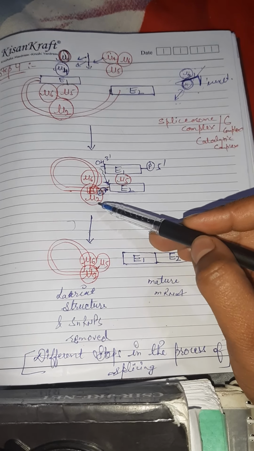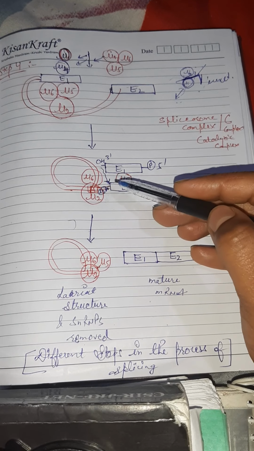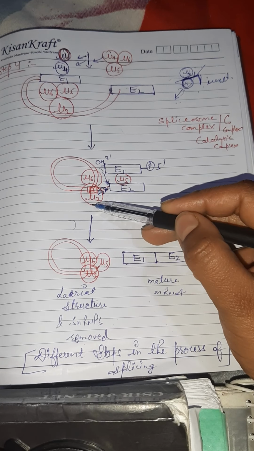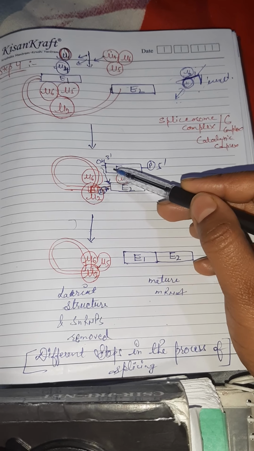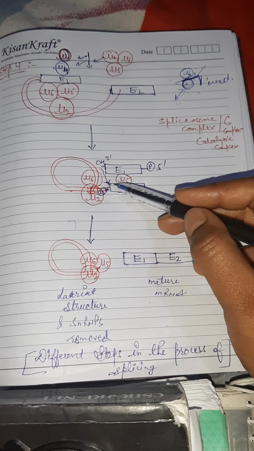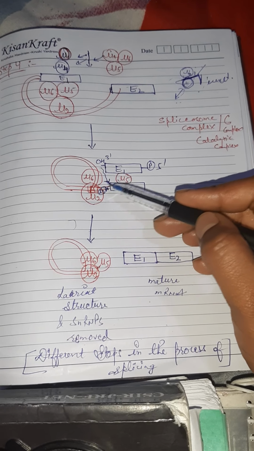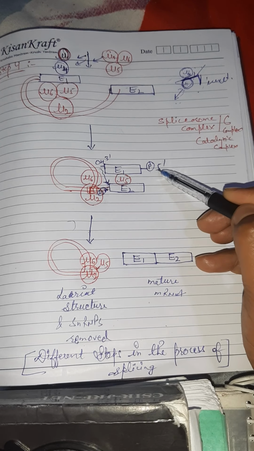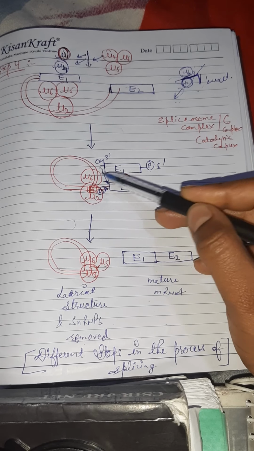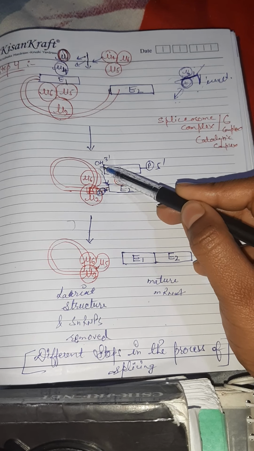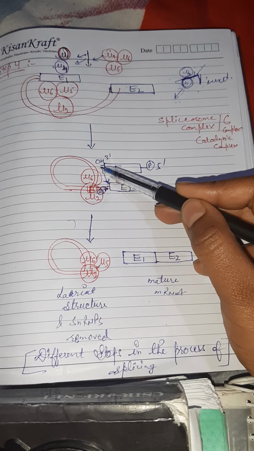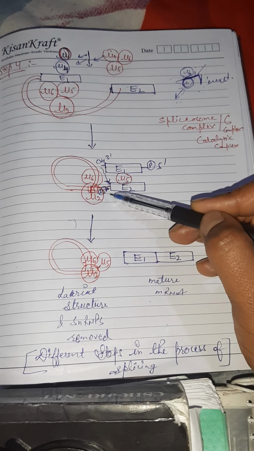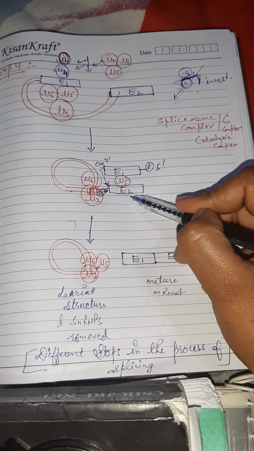In the next step, in this lariat-like structure, there is the complete binding of U5 with exon 1, and here there is the U2 and U6 complex. When this is cleaved by the spliceosome complex, by the cleaving activity of U6, there is a phosphate at the 5' end of exon 1, and toward the 3' end there is a hydroxyl group. This 3' hydroxyl group acts as the nucleophile, and there is a nucleophilic attack on the GU portion of exon 2.